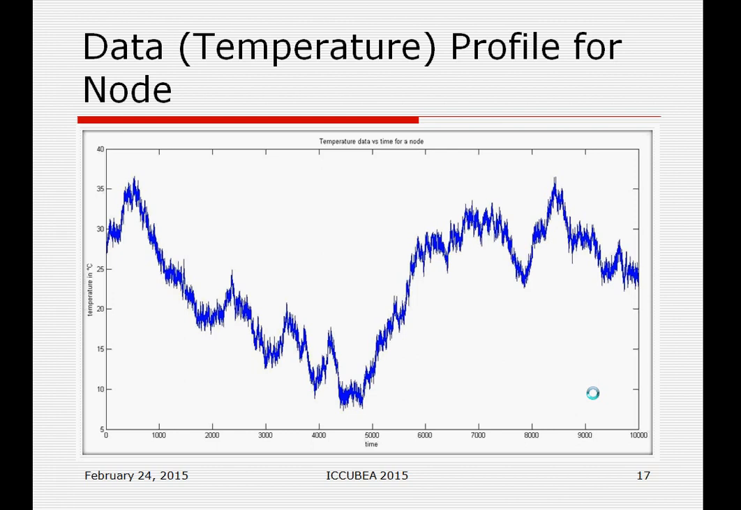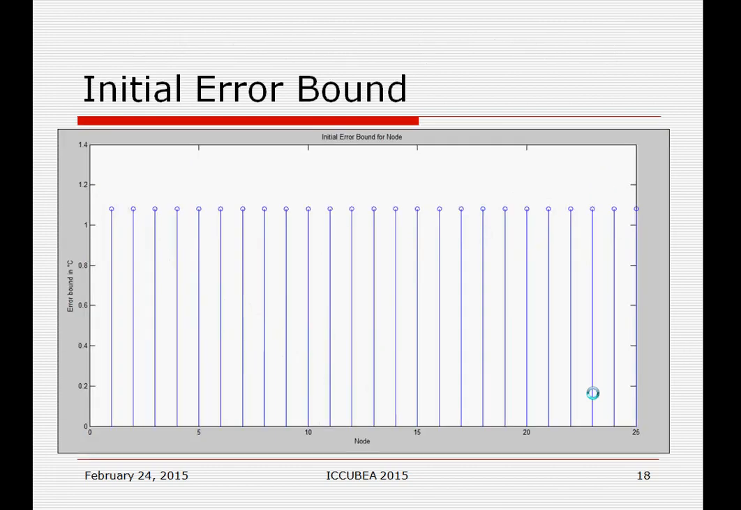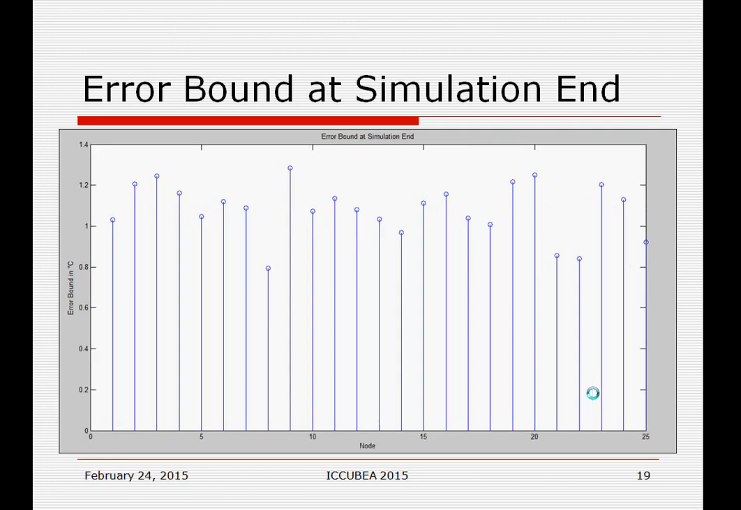The deviation from previous sensing is between -1 and 1. The initial error bound is the same. We have considered a total network error bound of 27 and 25 nodes. So 27 divided by 25 is equal to 1.07 degrees Celsius error bound allocated to all nodes. In the starting, we have considered the temperature application for the whole work.